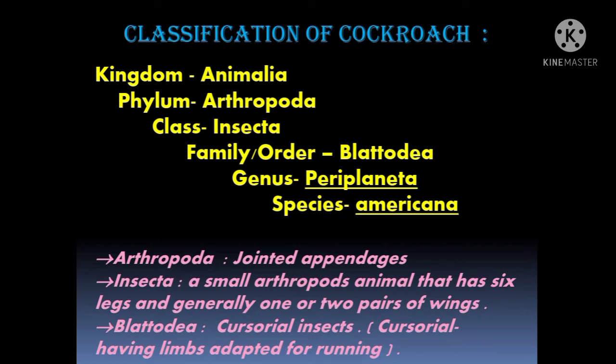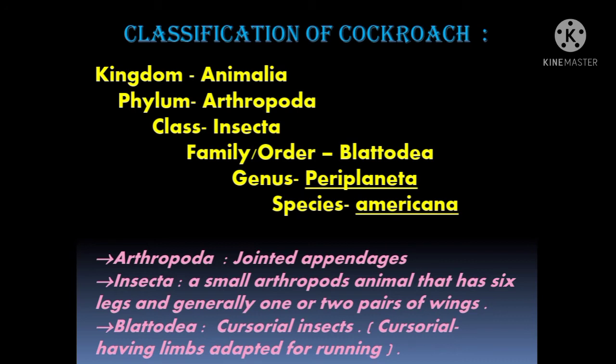Blattodea. What is Blattodea? Cursorial insects. What does cursorial mean? Cursorial means having limbs adapted for running. And students, limbs means legs. Their legs are useful for running. Genus Periplaneta. It is a genus of cockroach. Species americana. So the scientific name of cockroach is Periplaneta americana.